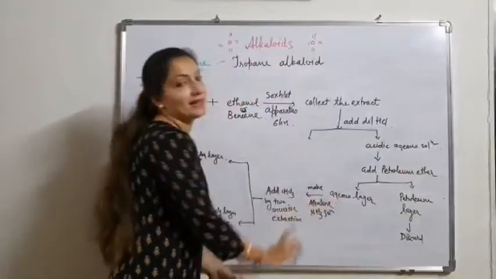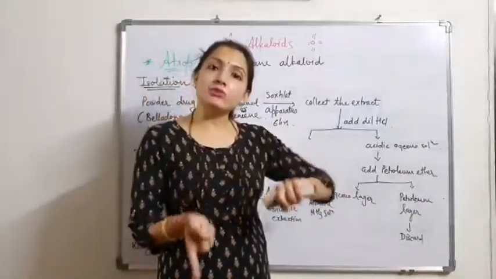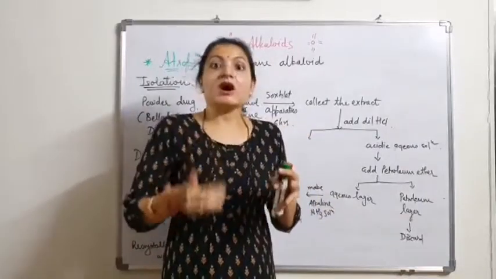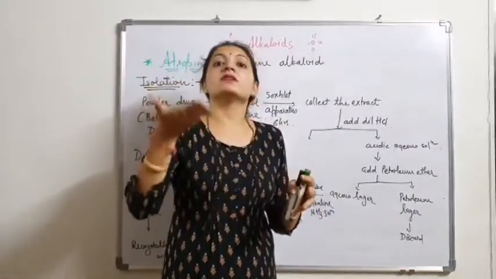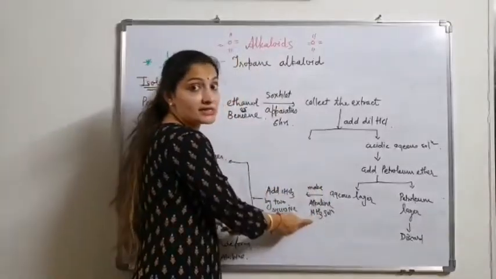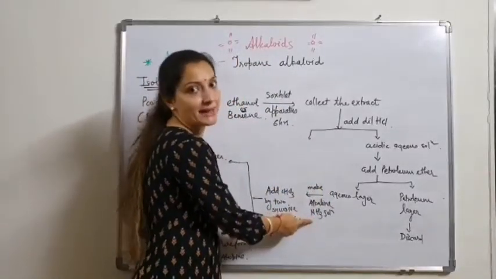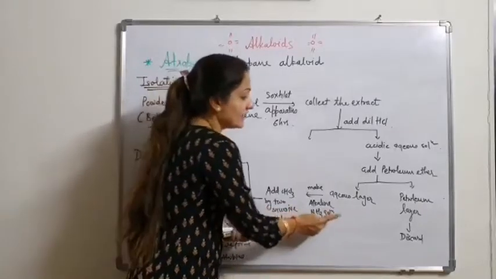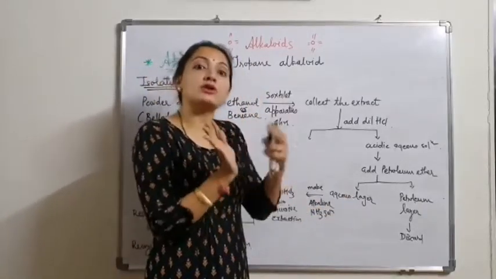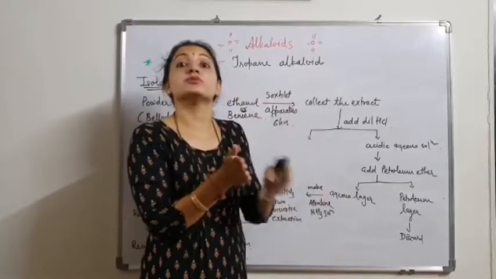Then we make it alkaline by adding ammonia or ammonium hydroxide. When we make it alkaline, the salt form is converted back into the base form. So we make the solution alkaline by adding ammonia or ammonium hydroxide, and in the acidic aqueous solution, the salt form of the alkaloid is converted into the base form.